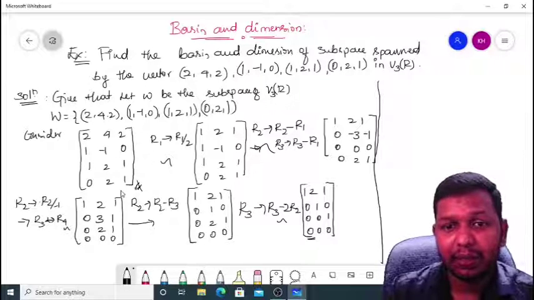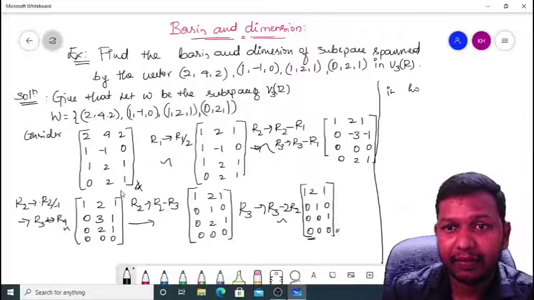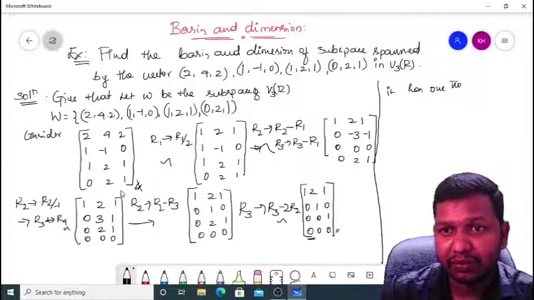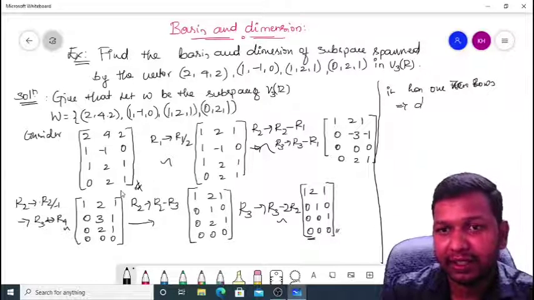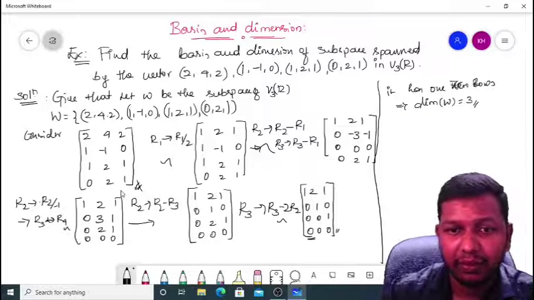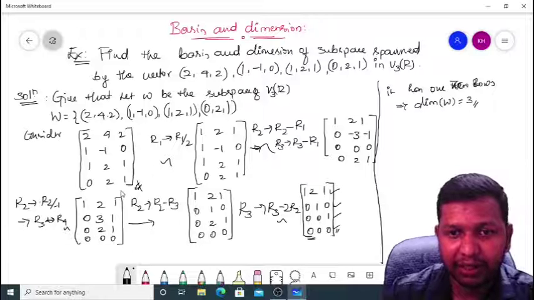Therefore, observe the row reduced echelon form has a zero row, which implies that the dimension of W is equal to 3 because we have 4 rows. Neglect the zero row. How many non-zero rows do we have?